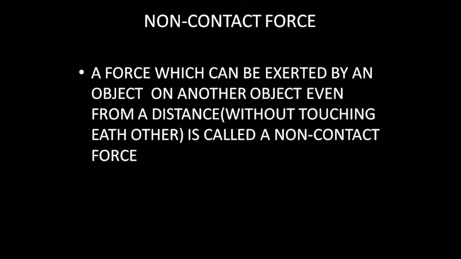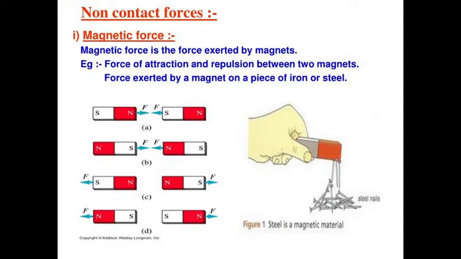Non-contact force. Non-contact force is a force which can be exerted by an object on another object even from a distance without touching each other. A type of non-contact force is magnetic force. It is exerted by the magnets, and the example is force of attraction and repulsion between the two magnets.